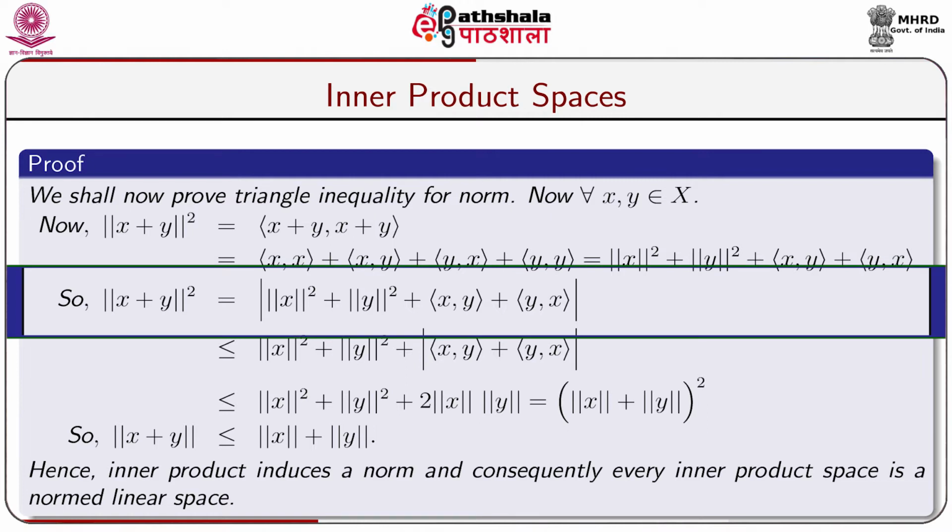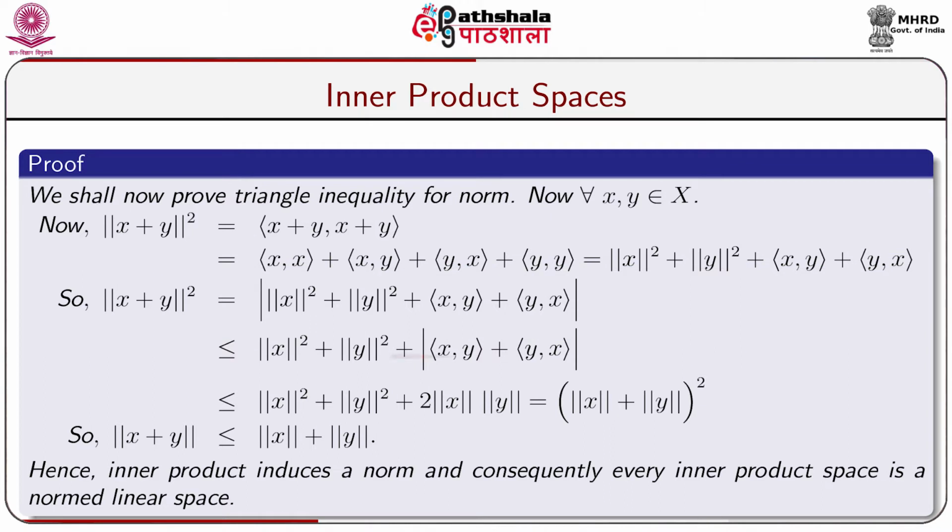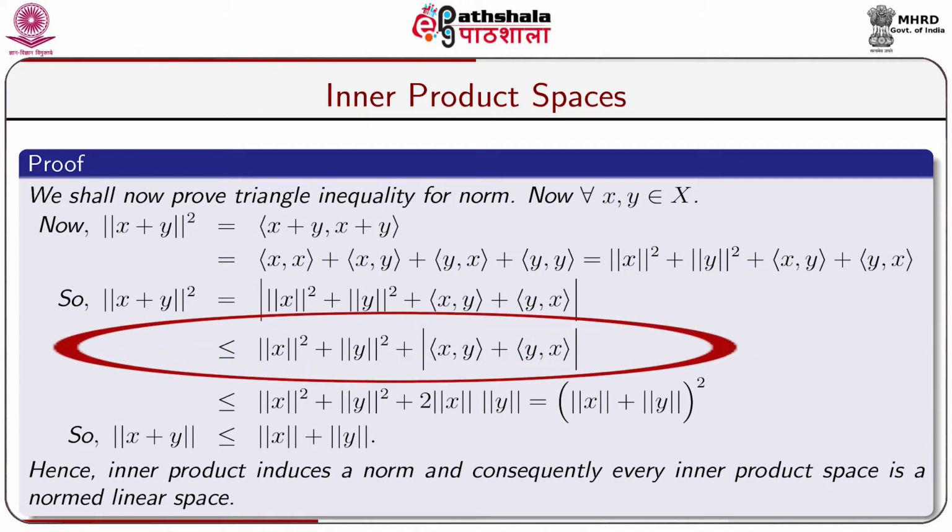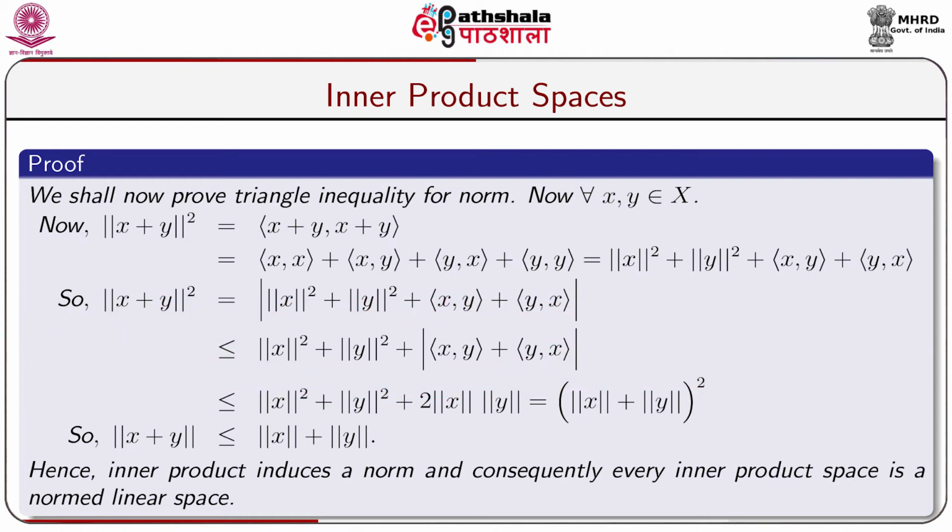So, norm of x plus y whole square is equal to norm of x square plus norm of y whole square plus inner product x comma y plus inner product y comma x, which is again less than or equal to norm of x whole square plus norm of y whole square plus modulus of inner product x comma y plus inner product y comma x, which is less than or equal to norm of x square plus norm of y square plus 2 into norm of x into norm of y. This comes from Cauchy-Schwarz inequality.